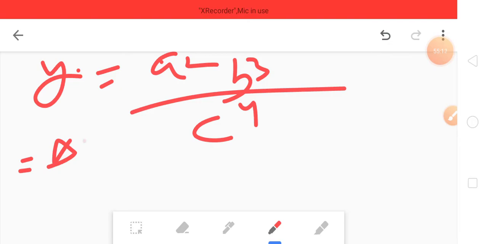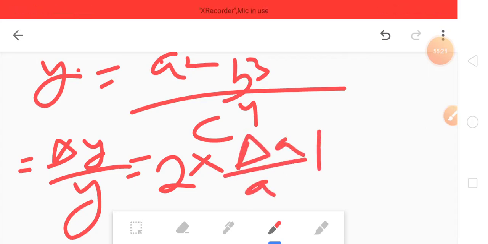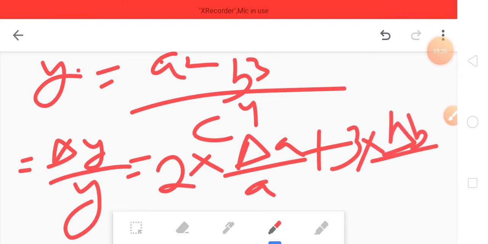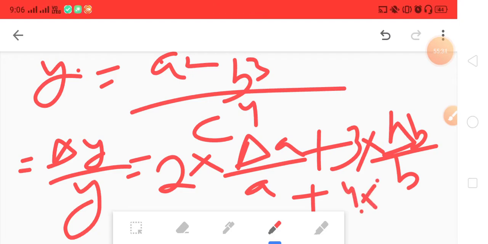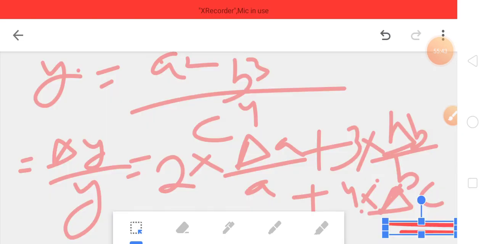Delta y divided by y equals, see, when this is squared, the exponent comes here and gets multiplied: 2 into delta a by a plus 3 into delta b by b plus 4 into delta c by c. So you understand that delta c by c.